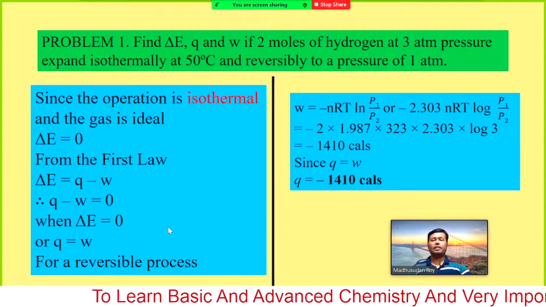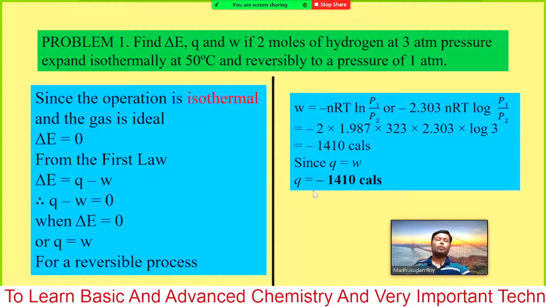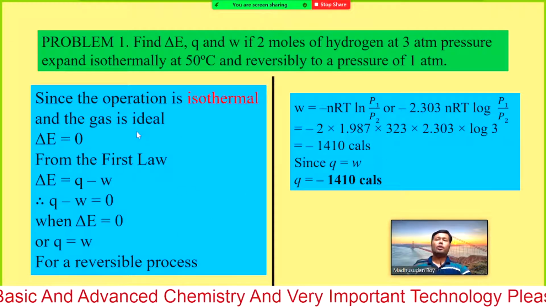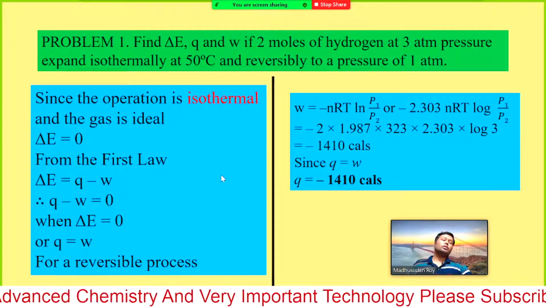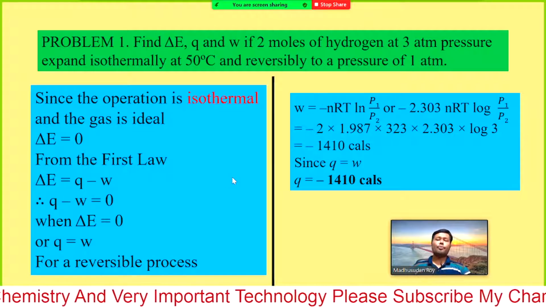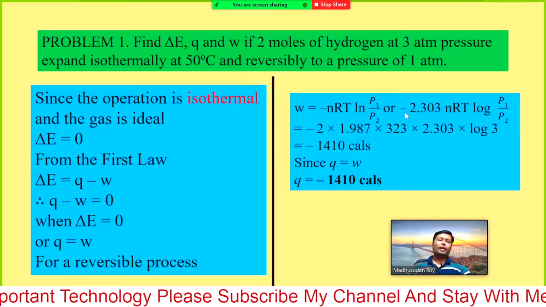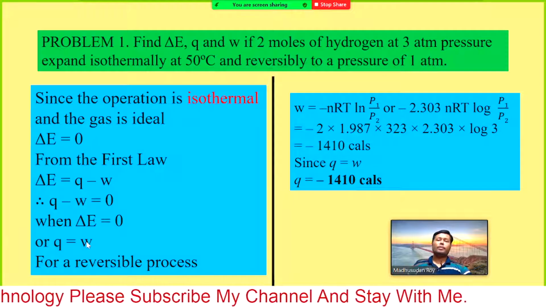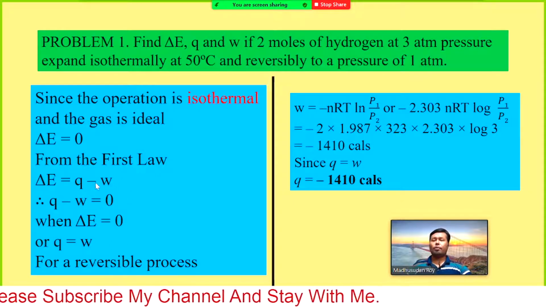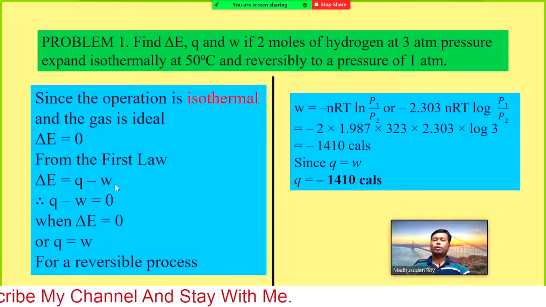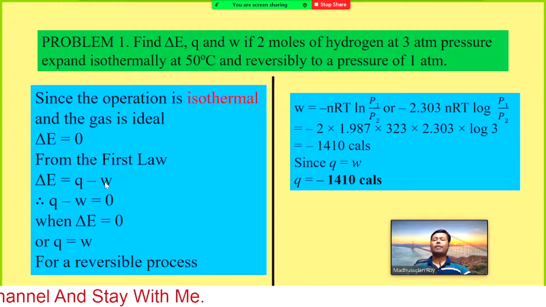That was the formula we learned in the previous lectures. So just remember two formulas: delta E equals Q minus W, and you can replace W with P into delta V.